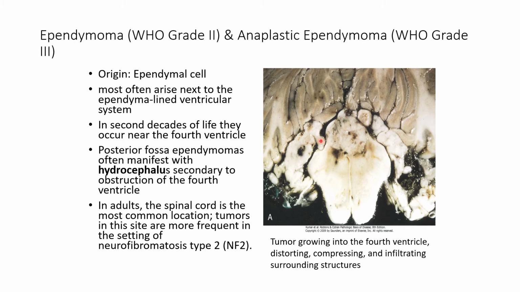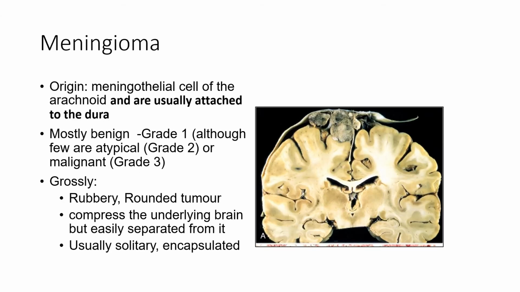So here you can see the tumor growing into the 4th ventricle, and it compresses the surrounding tissue. Okay, so this is ependymoma. Meningiomas are predominantly benign tumors of the adults. They usually attach to the dura, and they arise from the meningothelial cell of the arachnoid.